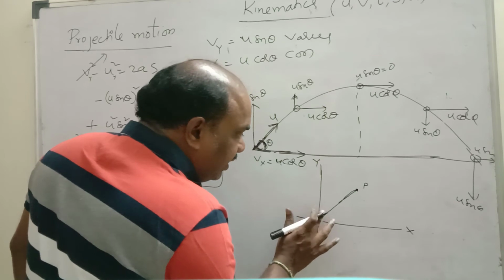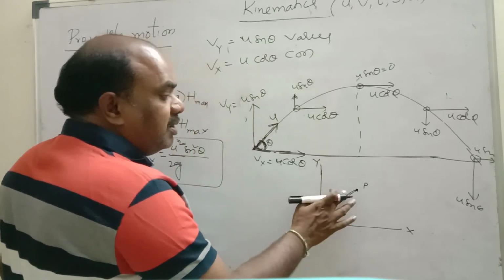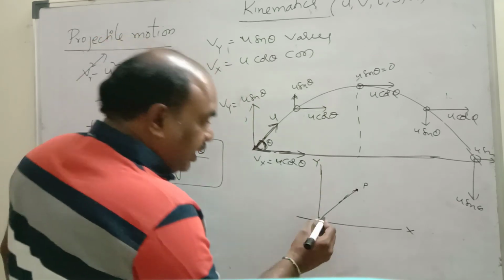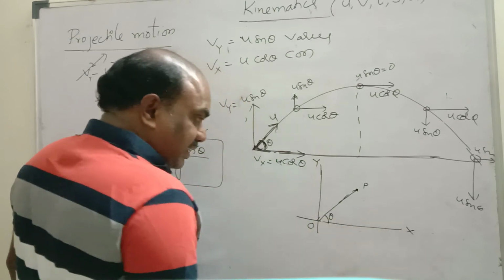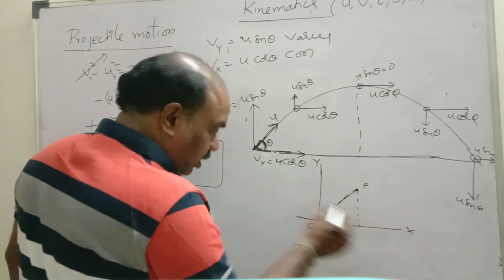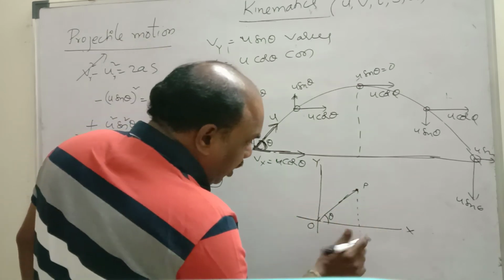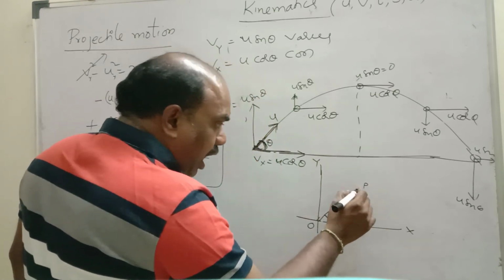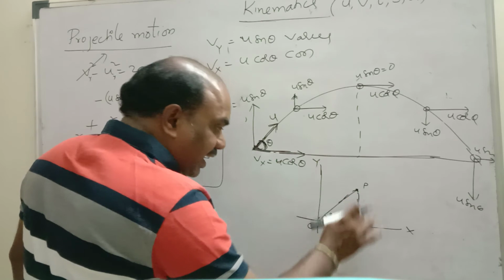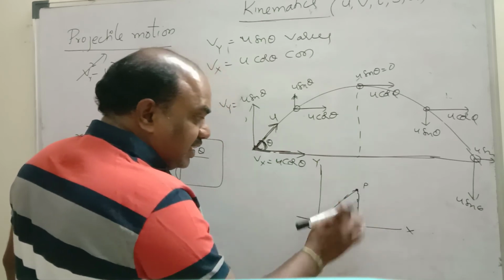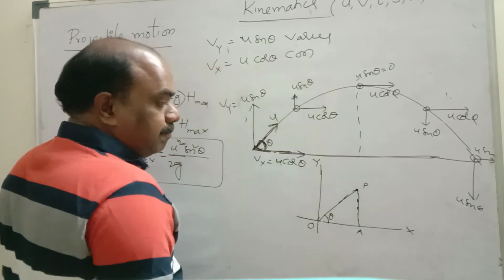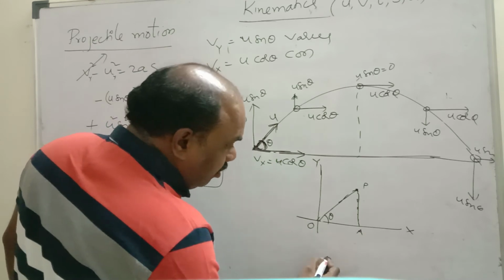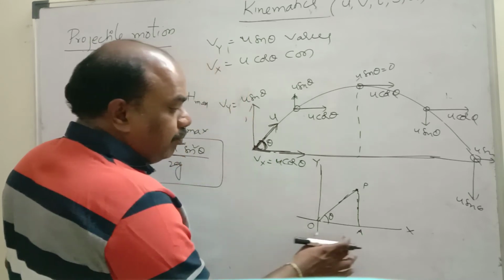This particle P is defined from the origin, making theta angle with the x-axis. Now, this point let us consider A. This is a right angle triangle. This is the opposite side, this is the adjacent side, this is the hypotenuse. What will be OA?